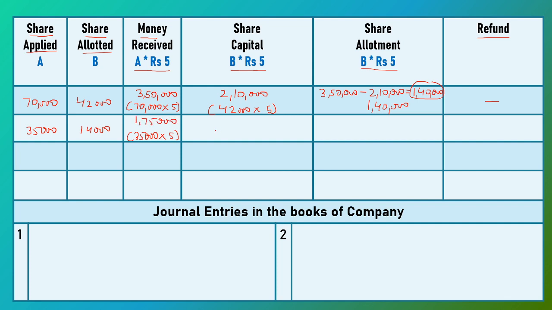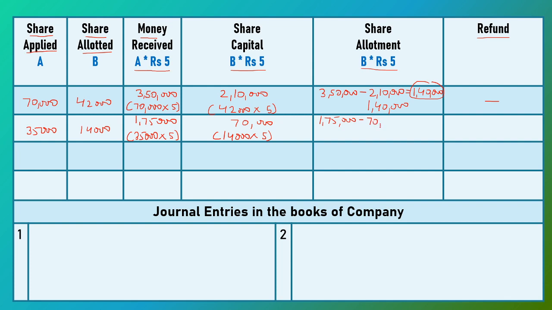Out of this amount, first we have to adjust application money on 14,000 shares at the price of 5 rupees, that is 70,000.